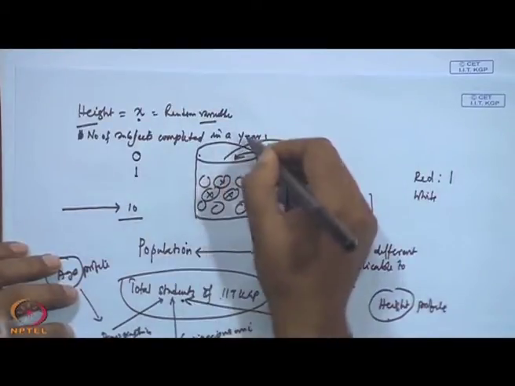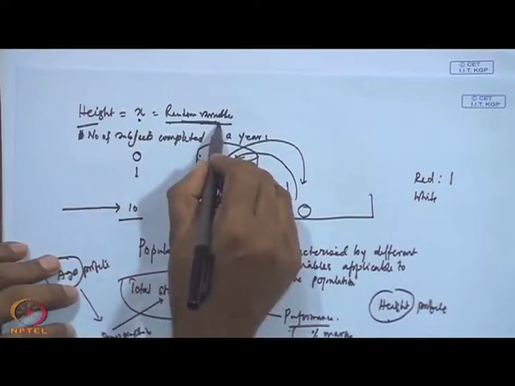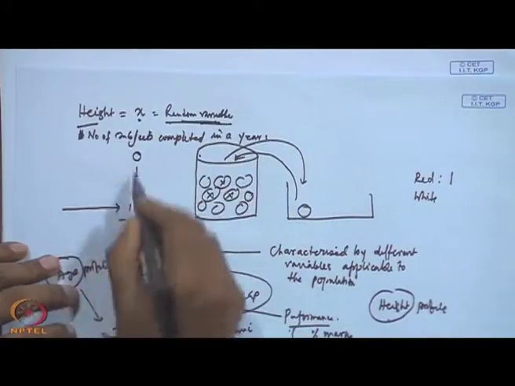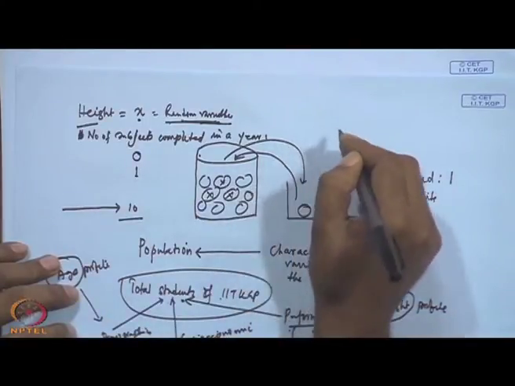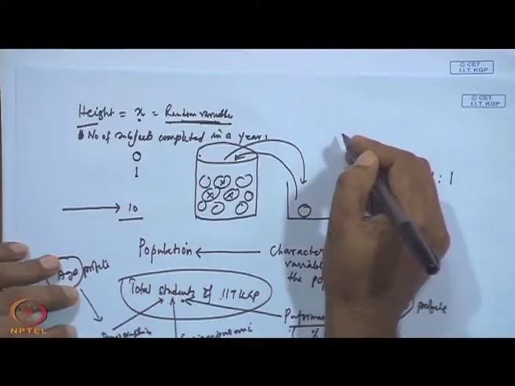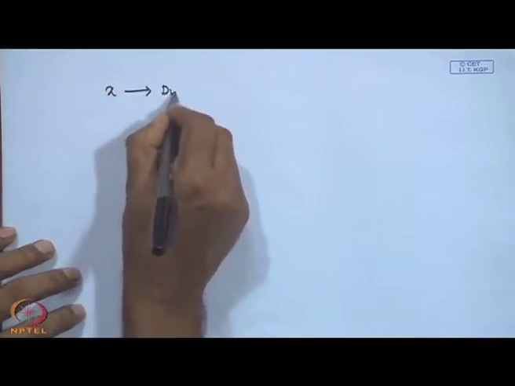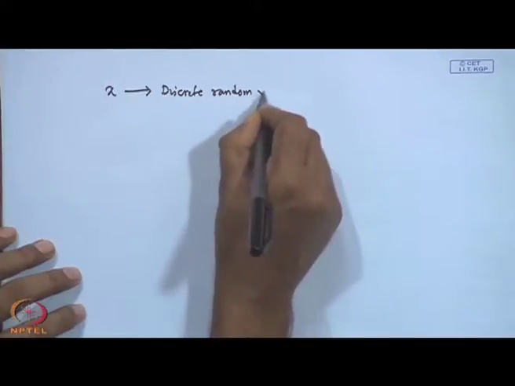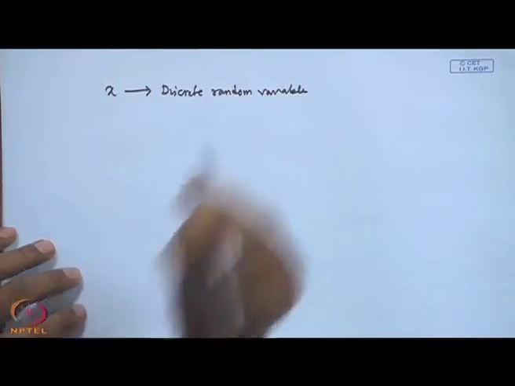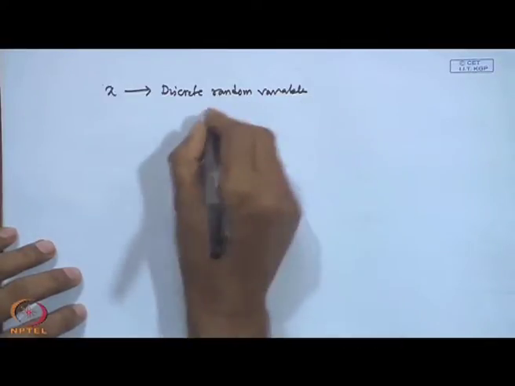So, depending on what type of random variable you have considered, you need to use a certain probability distribution. Last class I told you that if the variable is discrete, suppose x is a discrete random variable, then you have to use a discrete probability distribution.